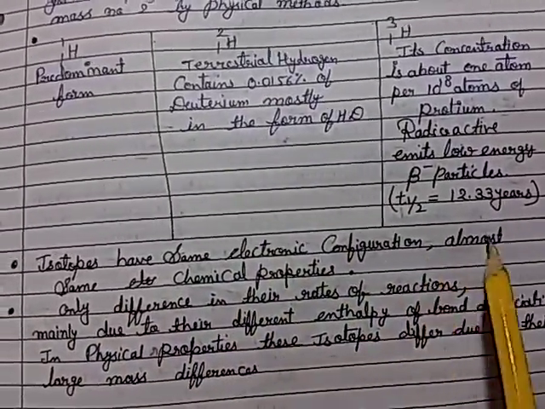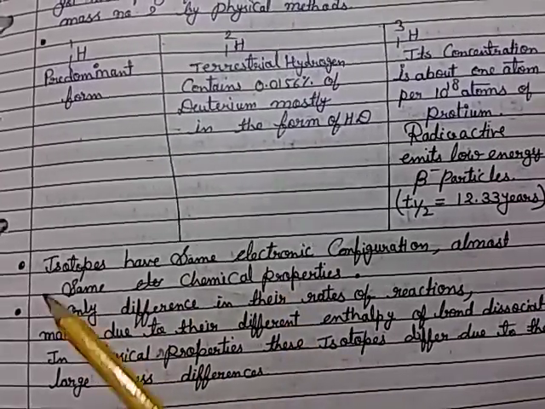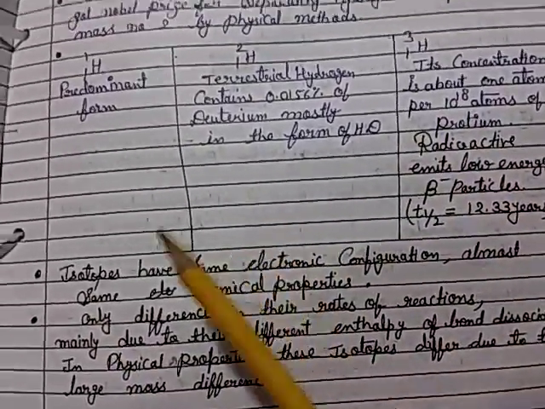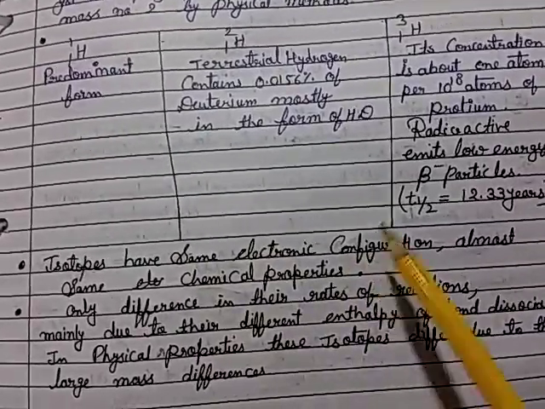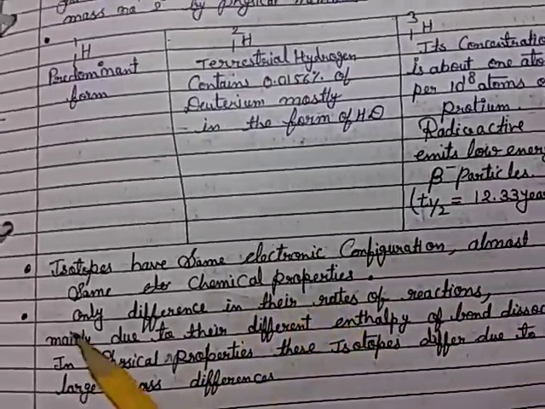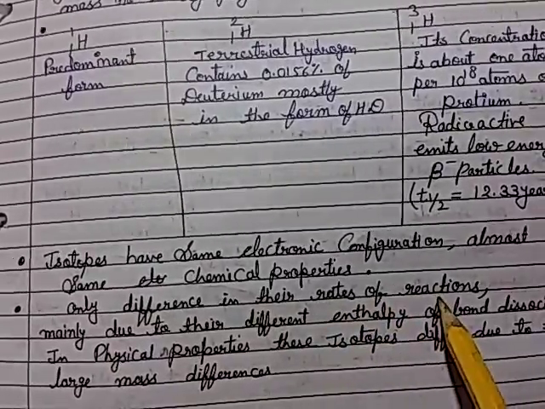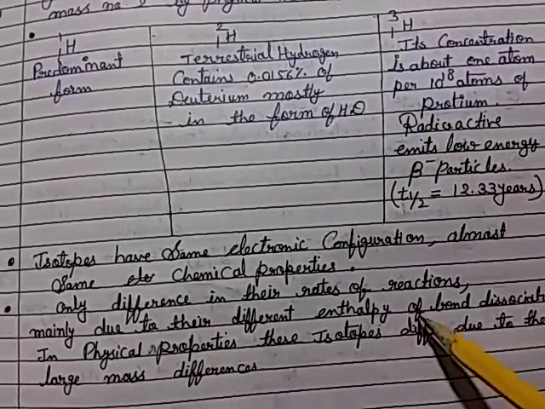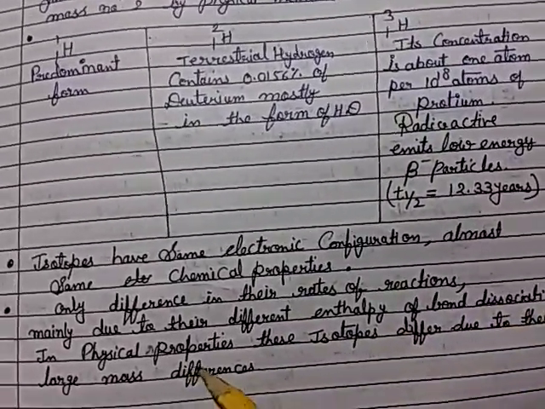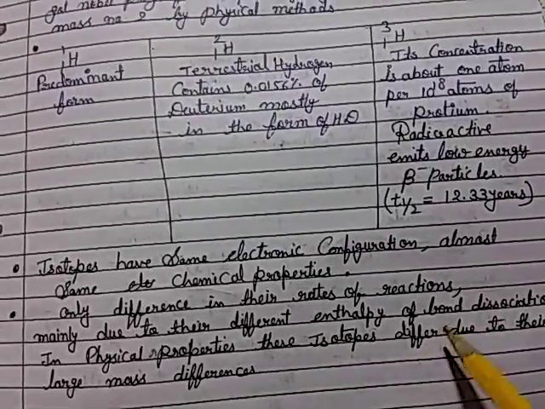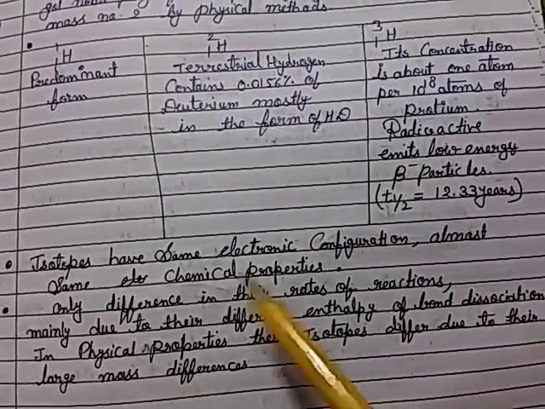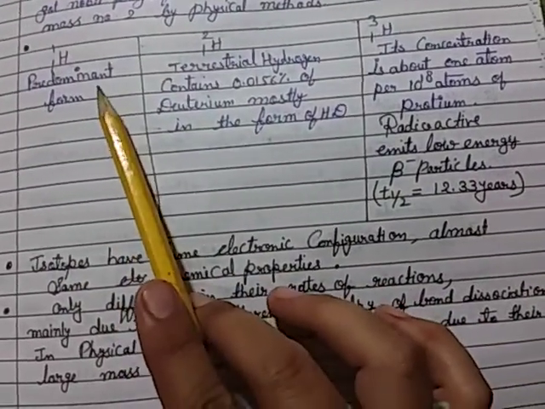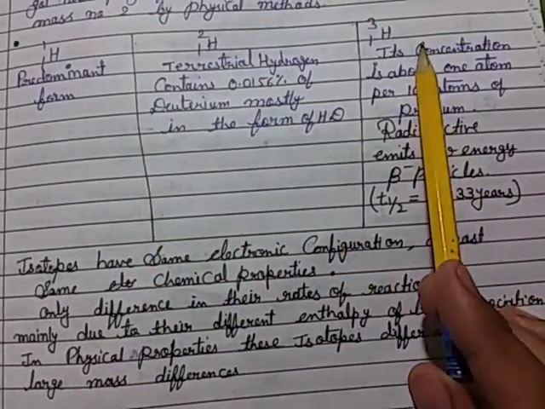Isotopes have the same electronic configuration and almost the same chemical properties, because all have only one electron. The only difference is in their rates of reaction, that is, the speed of reaction, mainly due to their different enthalpy of bond dissociation. In physical properties these isotopes differ due to their large mass difference, because the atomic masses are different: 1H1 has atomic mass 1, 1H2 has 2 and 1H3 has 3. So physical properties differ.